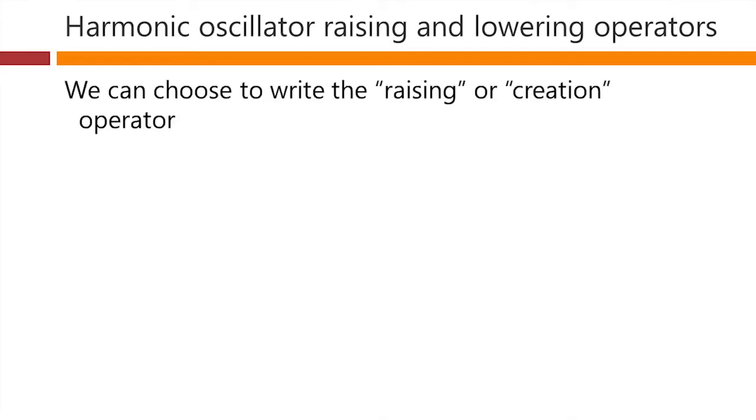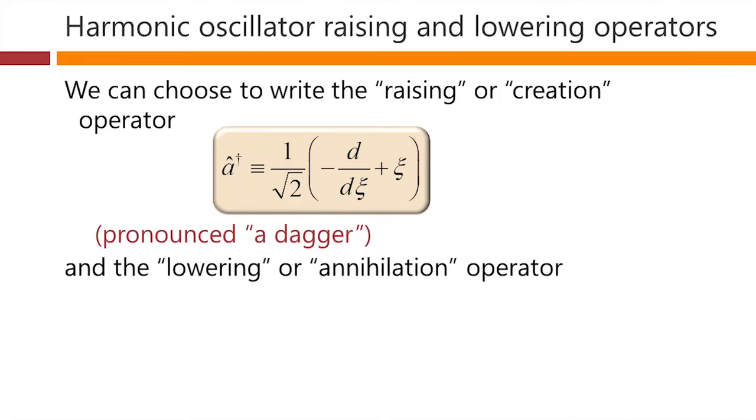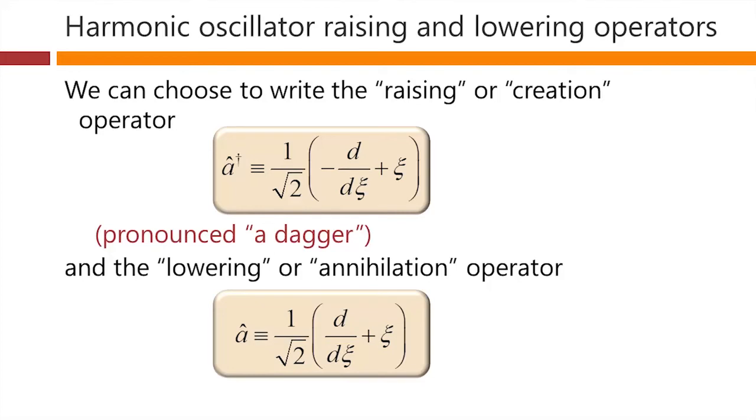Now, we can choose to write these terms as raising or creation operators. This one here, that's one of the two terms we were multiplying, and this one's pronounced a dagger, so this symbol here is our dagger. And what we can call a lowering or annihilation operator that we write as a. So we recognize these two terms. These are the two terms that we multiplied together in our expression for the Hamiltonian.